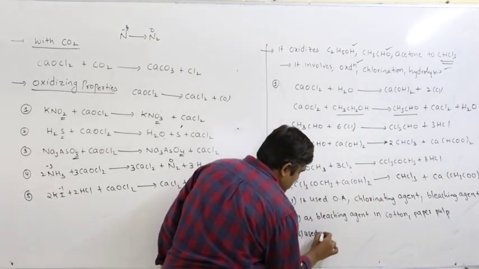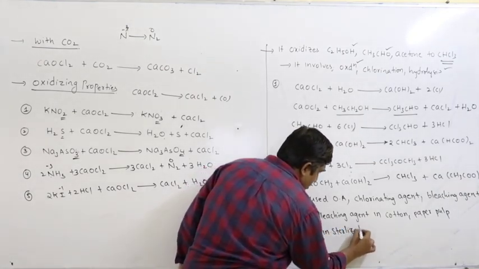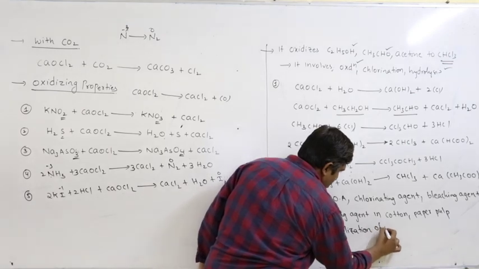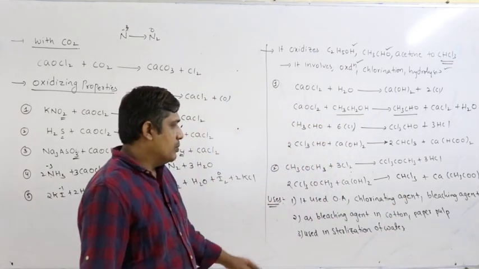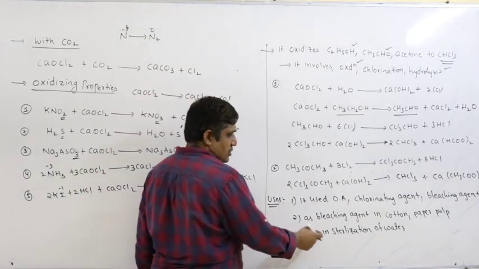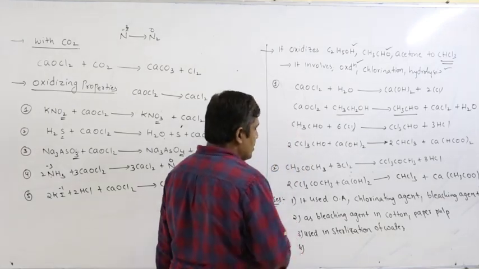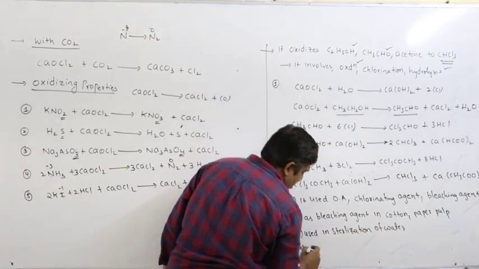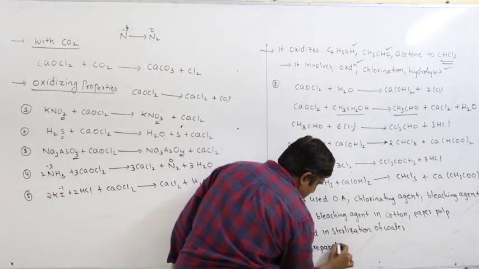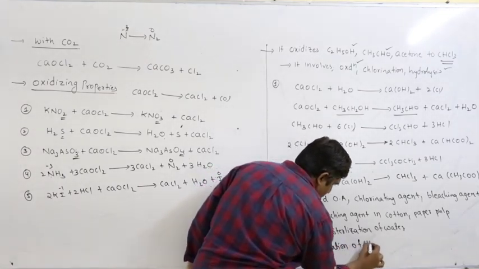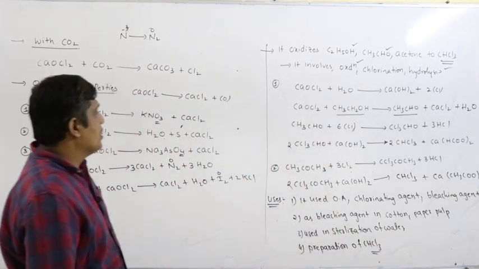Used in sterilization of water to kill bacteria. Chlorine is a good bleaching agent, so used in sterilization of water. Next, used in the manufacturing of chloroform. A good industrial solvent. So these are some uses.